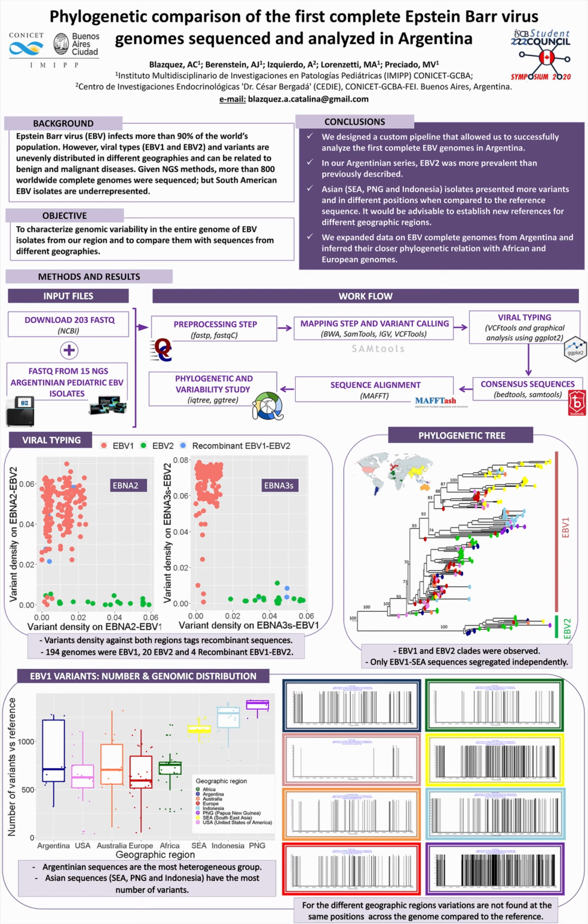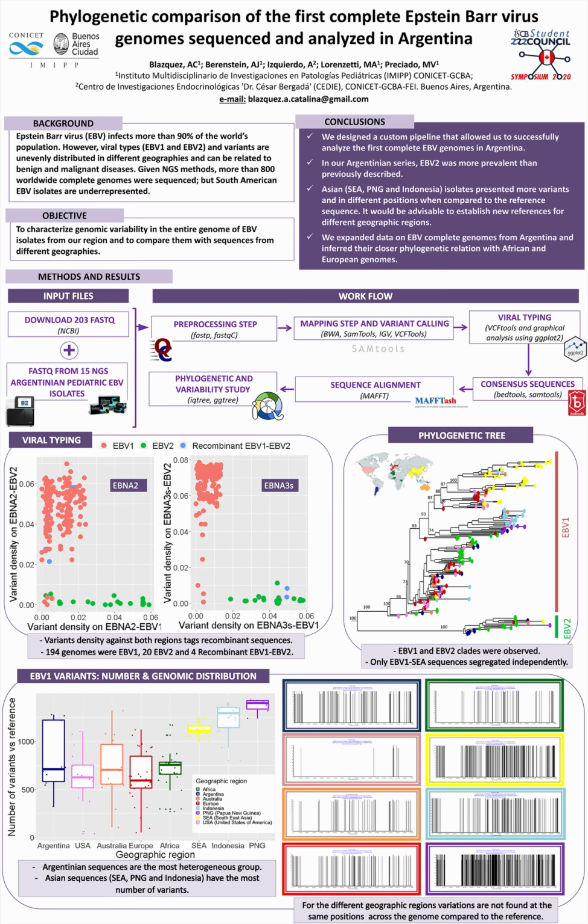Our aim was to characterize polymorphisms in the entire genome of EBV isolates from our region and compare them with sequences from different geographies. 15 isolates from Argentinian pediatric patients were sequenced by next-generation sequencing using EBV custom target enrichment probes. To compare the variability in the context of EBV sequences from other geographies, 200 FASTQ files were downloaded from the NCBI database.